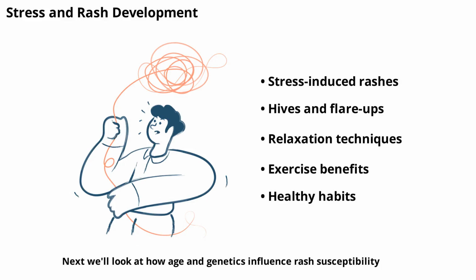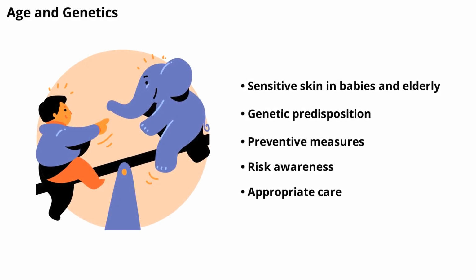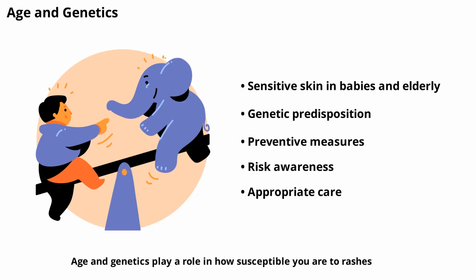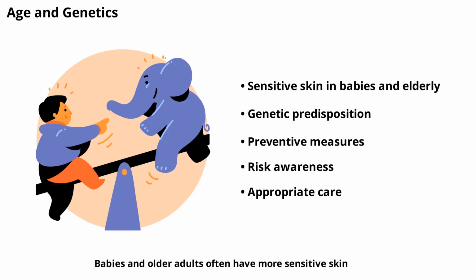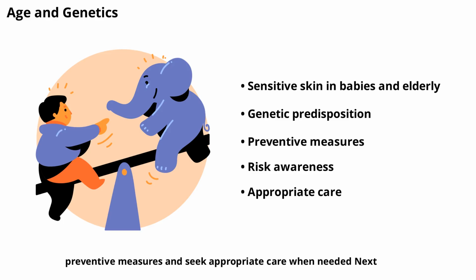Next, we'll look at how age and genetics influence rash susceptibility. Age and genetics play a role in how susceptible you are to rashes. Babies and older adults often have more sensitive skin, making them prone to irritation and rashes. Genetic factors can also influence the likelihood of developing certain skin conditions. Knowing your risk can help you take preventive measures and seek appropriate care when needed.